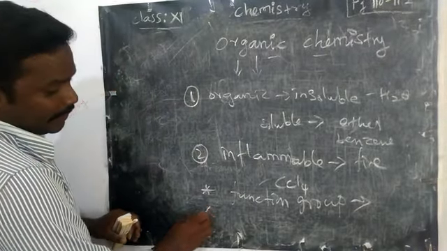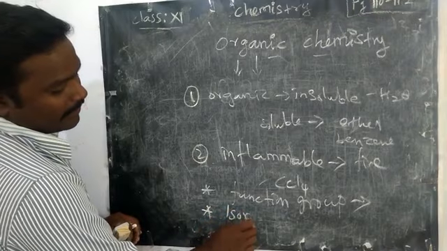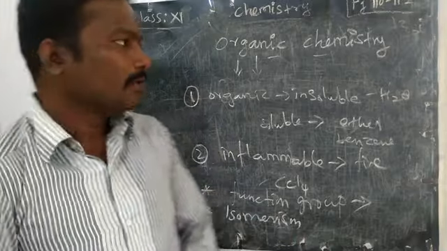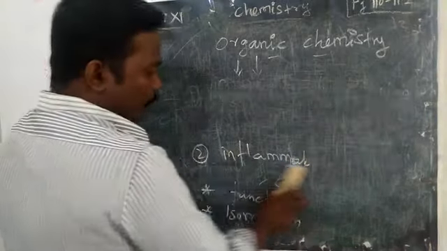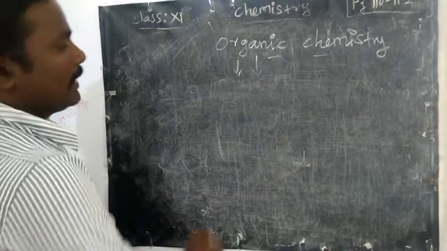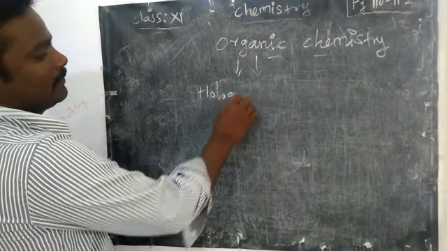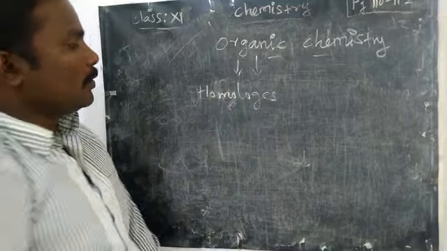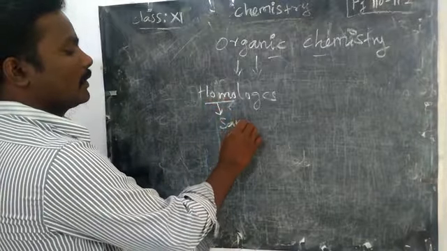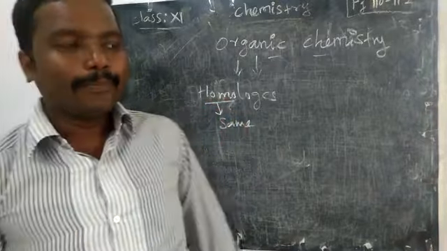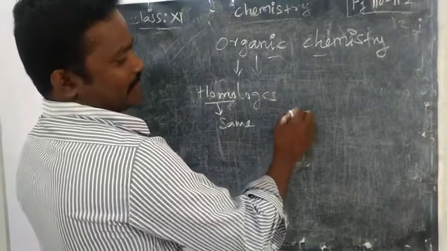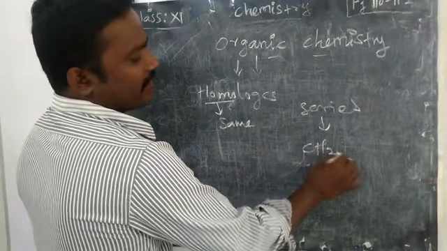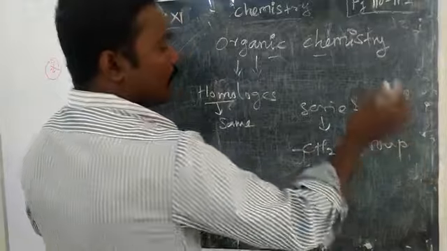Next, organic compounds form a unique property, that is isomerism. They form different types of isomerism. Then a very important characteristic of organic compounds: homologous series. What do you mean by homo? Same. A series of carbon compounds which differ successively only by a CH2 group is called a homologous series.